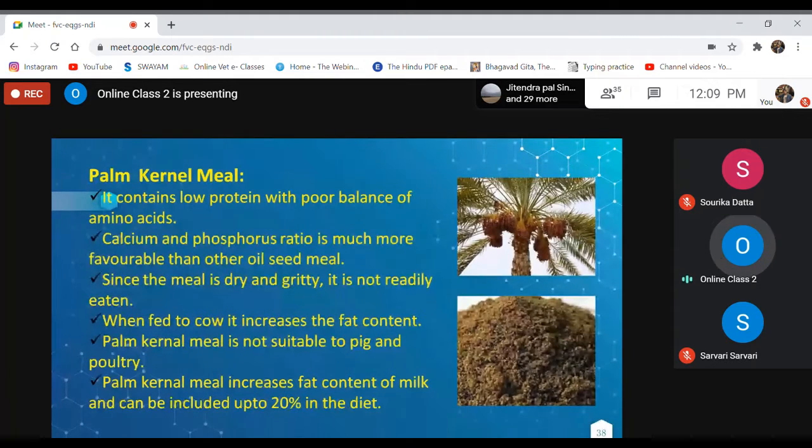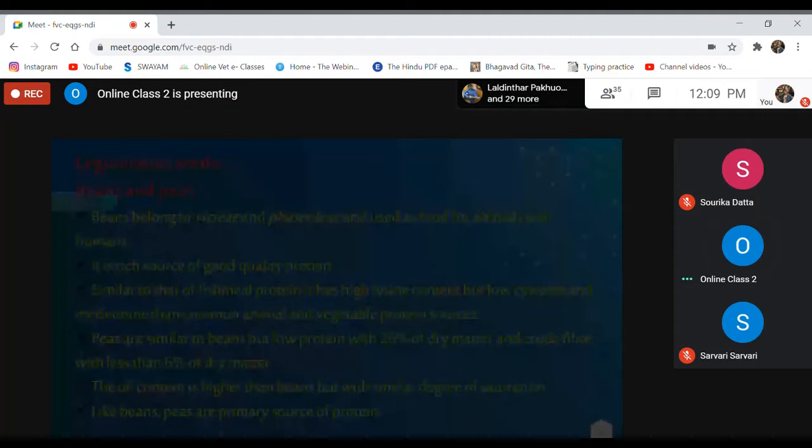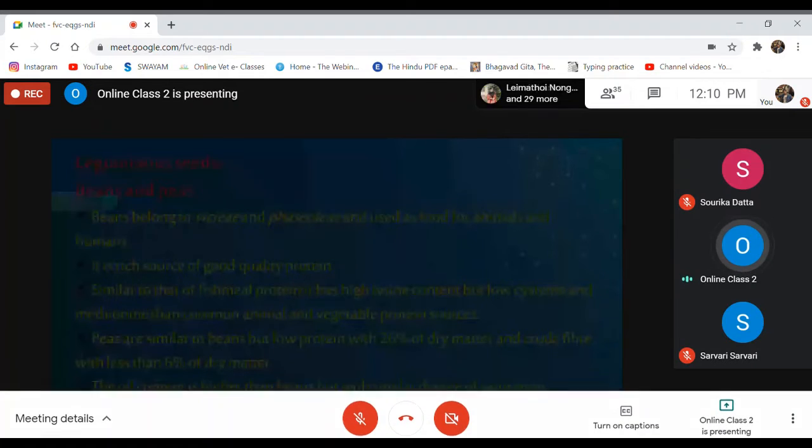Palm kernel meal is a byproduct of palm, so it can also be used for feeding to the animals as a protein source. Bees can also be used for feeding the animals if available.